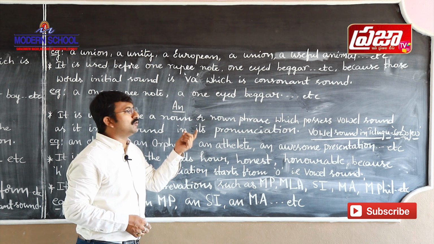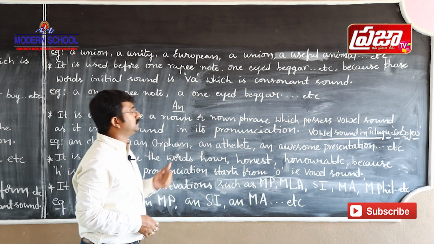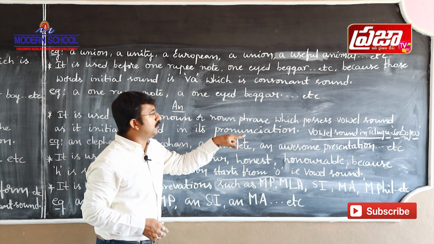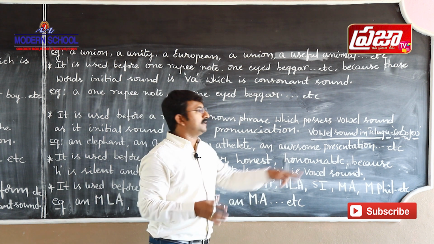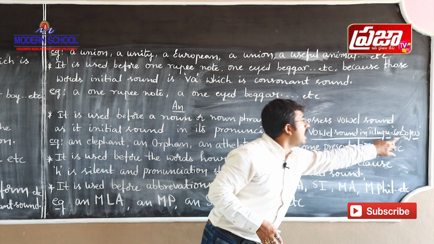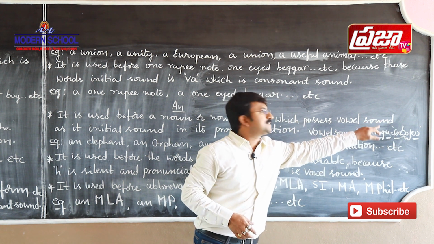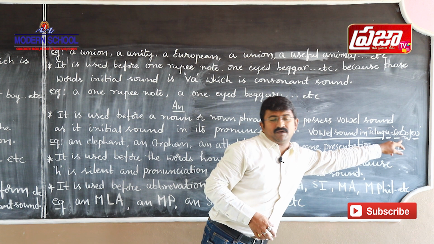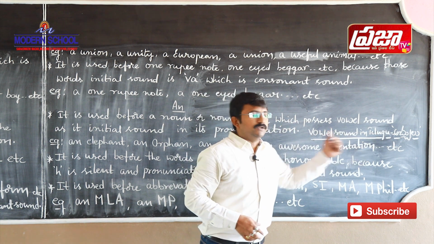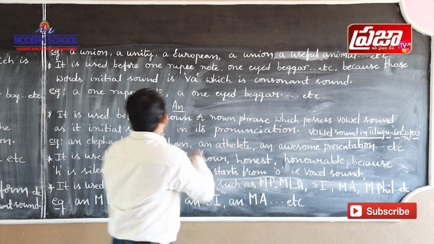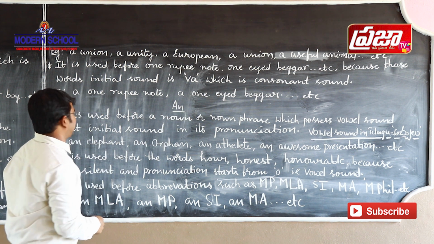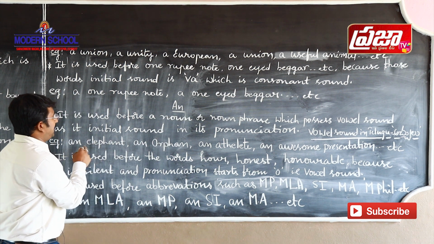If the initial sound of a noun is a vowel sound, we have to use an before that noun or noun phrase. I told you, right, vowel sound. In Telugu, vowels are called achulu. If such sounds come as initial sounds of a noun or noun phrase, we have to use the indefinite article an. Let us see some examples here.